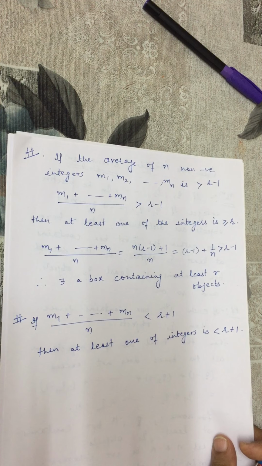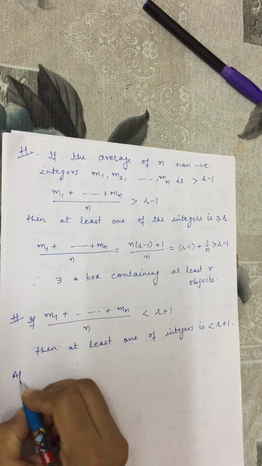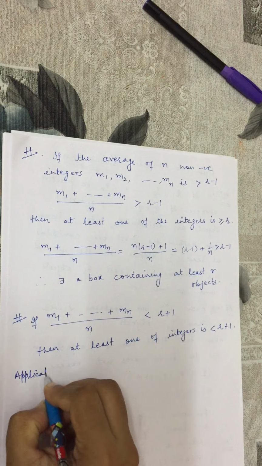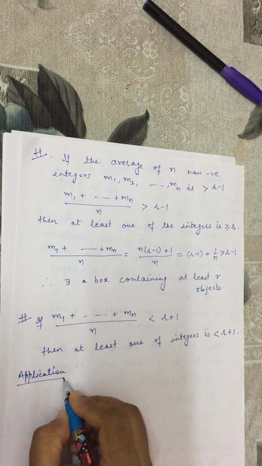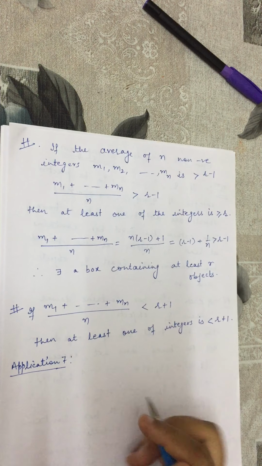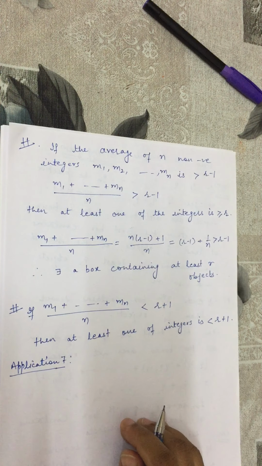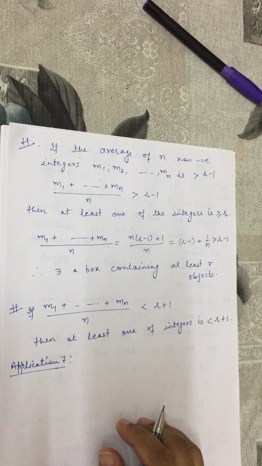Now we take an application of this result. We will write it as application 7, because we have done 6 applications of the simple form of the pigeonhole principle. This is a very simple application. Let us say we have a fruit basket which we want to arrange with apples, bananas and oranges, 3 different fruits.